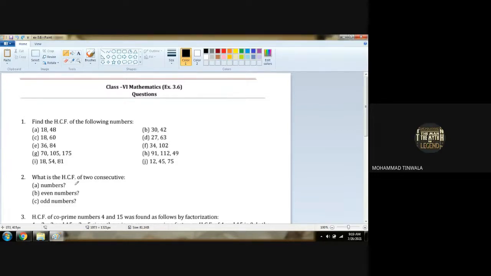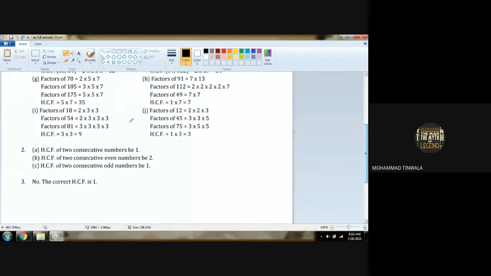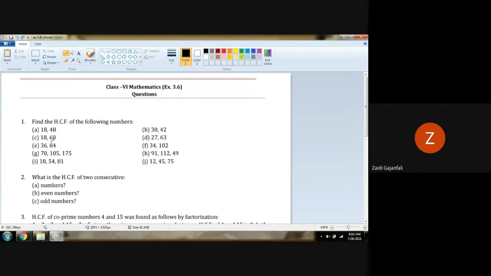Question number 2. What is the highest common factor of two consecutive numbers? The highest common factor of two consecutive numbers is one. Two consecutive means, for example, 2 and 3, 4 and 5, 5 and 6, 3 and 4.